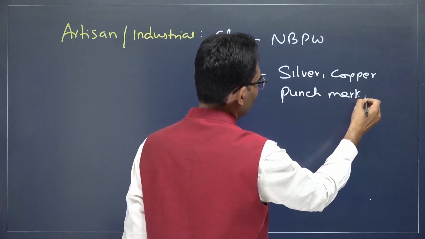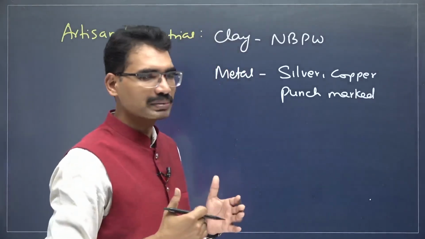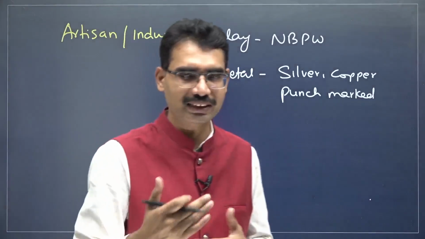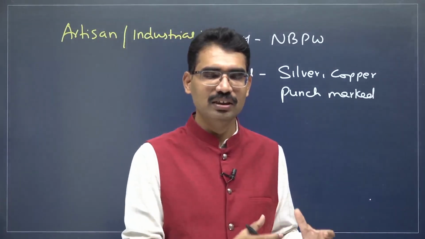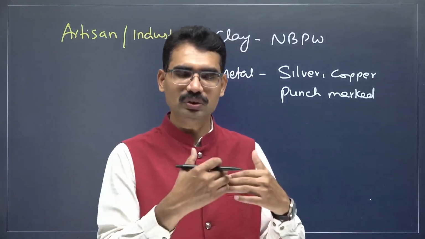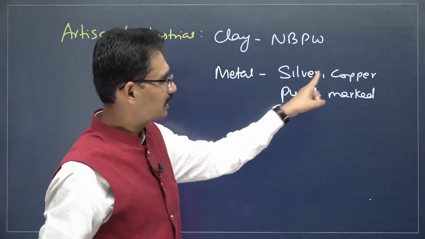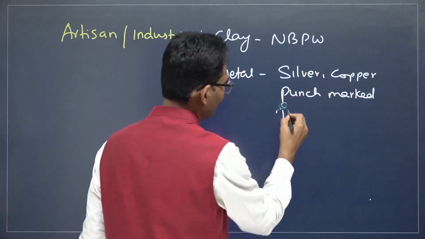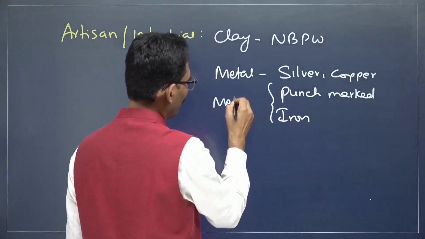These punch marked coins helped them with more trading activities. It becomes easy for the people to transact. The barter system has certain limitations, whereas coins made them able to exchange goods and services in distant locations also. Silver, copper and iron. It is also what we can call metallurgy.